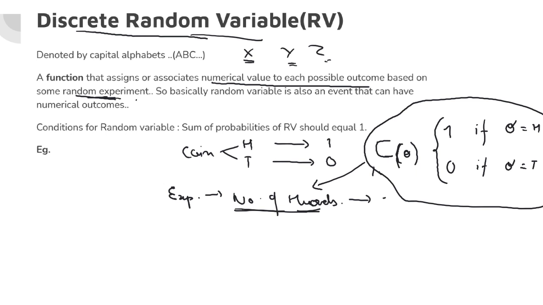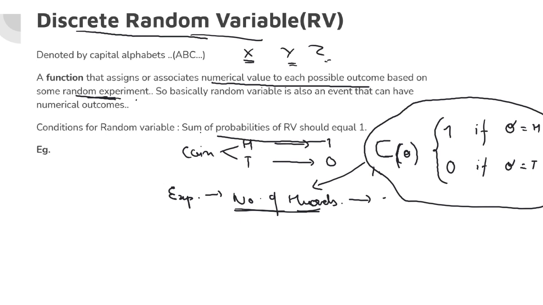Now, one thing is important: the probabilities of the random variable should always sum up to 1. Sorry, sum up to 1, not 0. This is what normalization means. If we make sense of it, what is actually happening is that to each outcome a numerical value is being assigned, right? So since the sum of the probabilities of these outcomes should equal one, similar would be the case for these random variables, the sum of their probabilities.